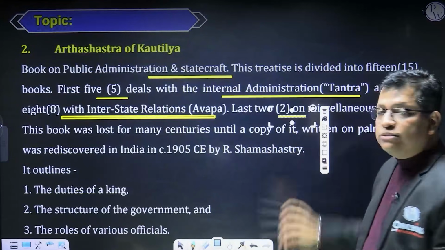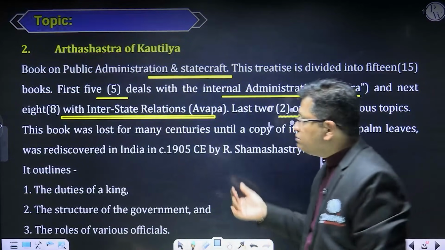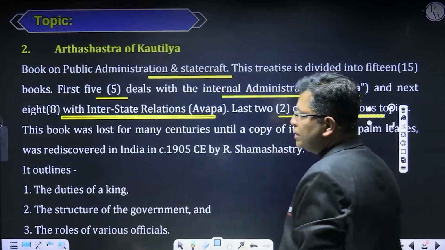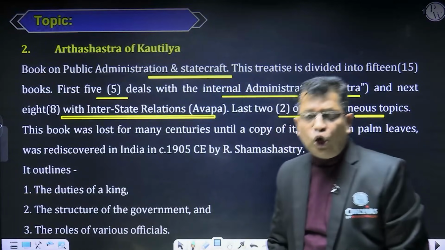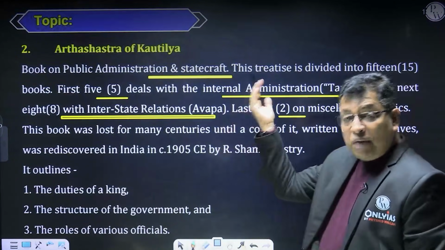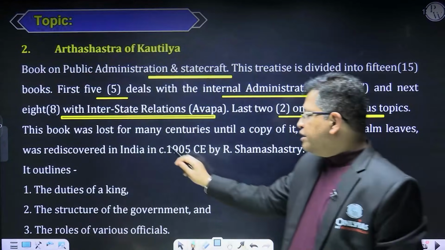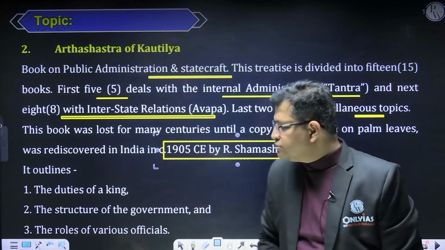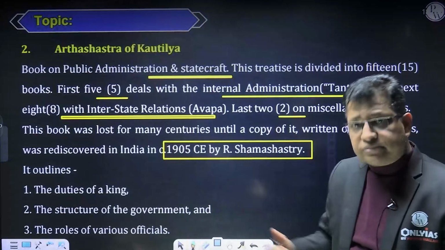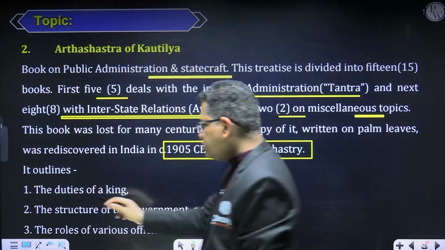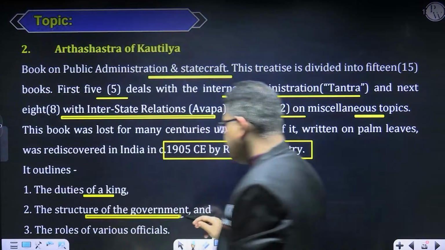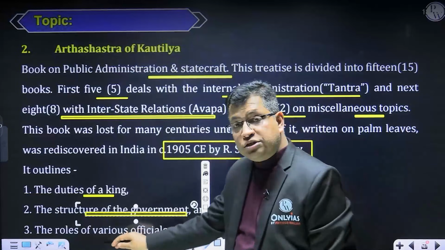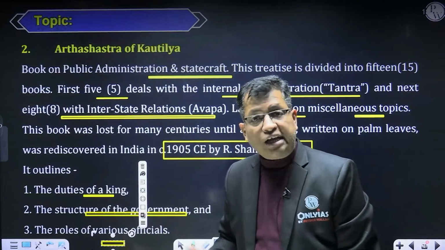And then the 2 chapters are on miscellaneous topics, right? In fact, this book was lost for many centuries, and it was rediscovered in 1905 by R. Shamasastri. So this man is again important for your prelims. This Arthashastra outlines the duties of a king, the structure of the government, and the roles of the various officials as well, the qualifications of the king, etc.